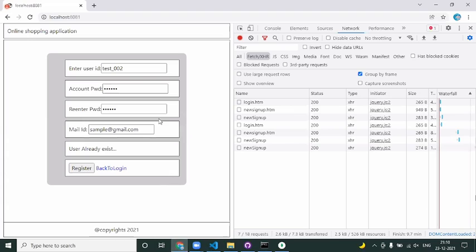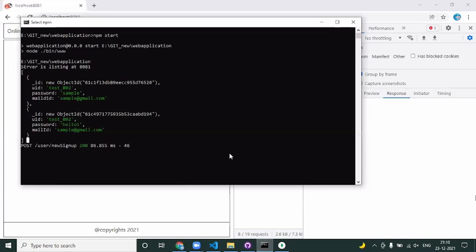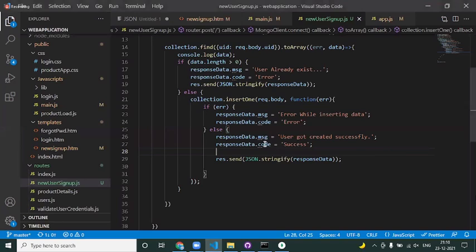Okay, now you come to the UI. Now once I click on register, you see pending. Why so? Have we not written any piece of code? It is coming into insert one, response.send. Fine, right? What is the issue here?